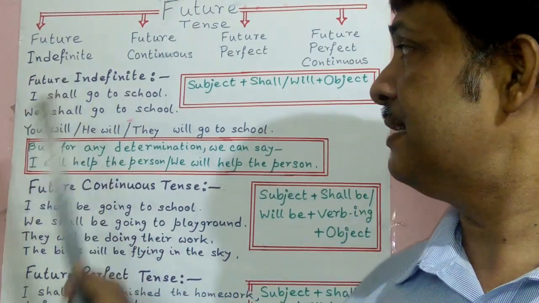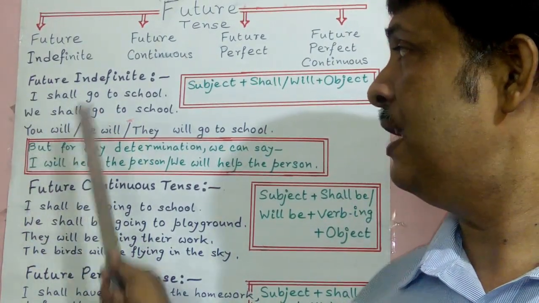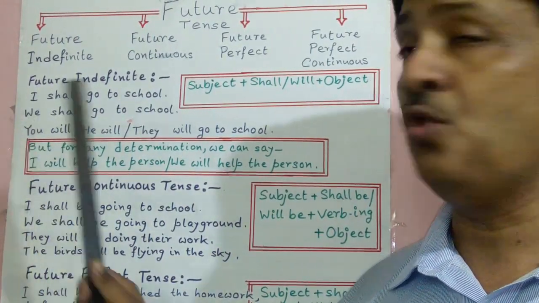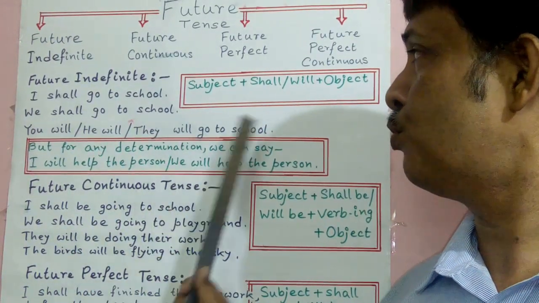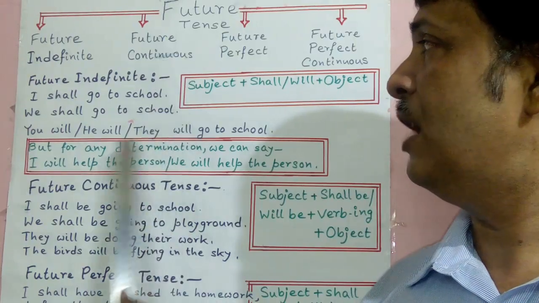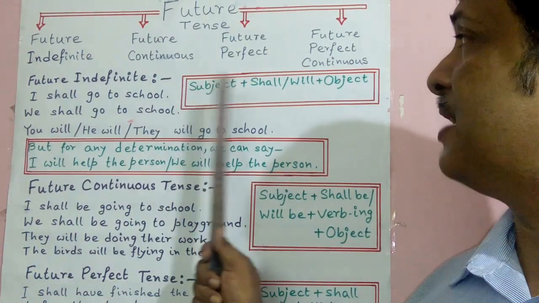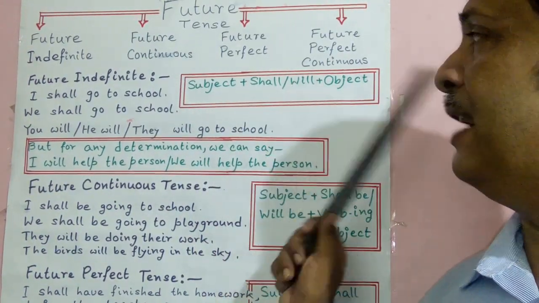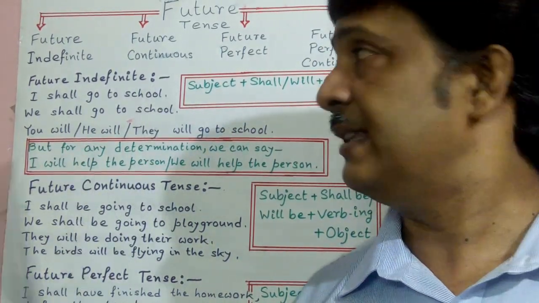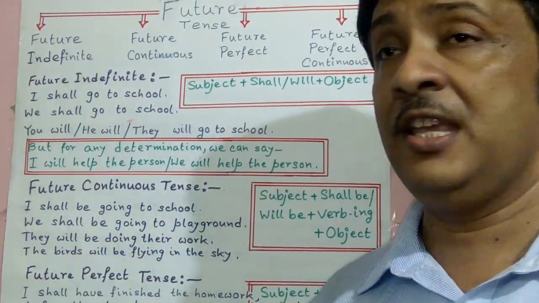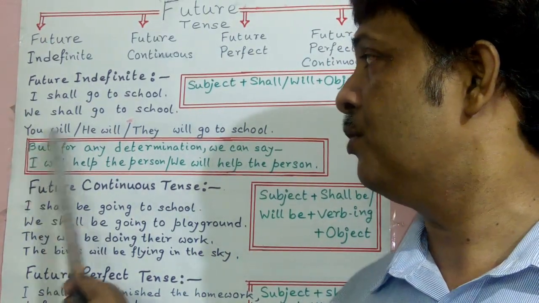So there is subject, shall or will, and object. I, we, you all are subjects. There is shall or will, and go to school is the object. So the formula of future indefinite tense is subject plus shall or will and object. Very simple.